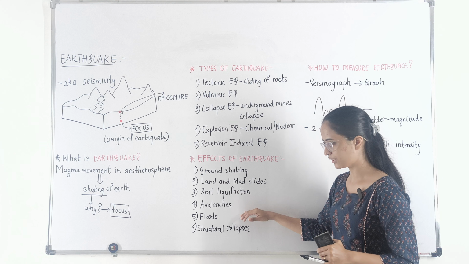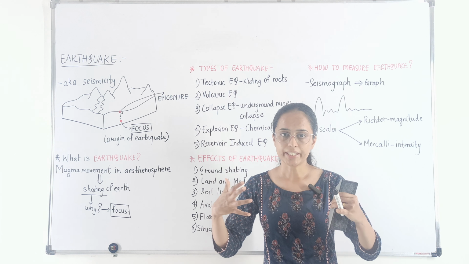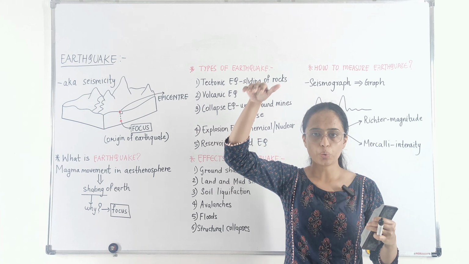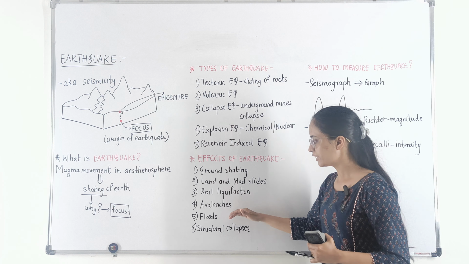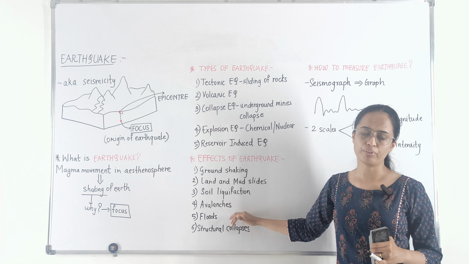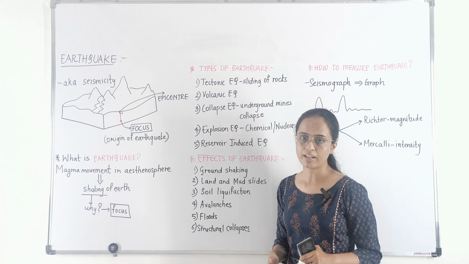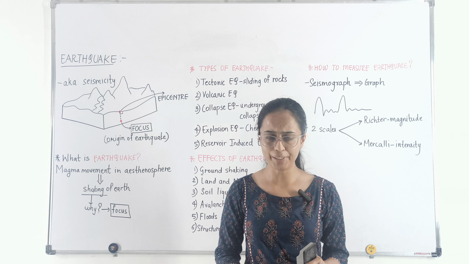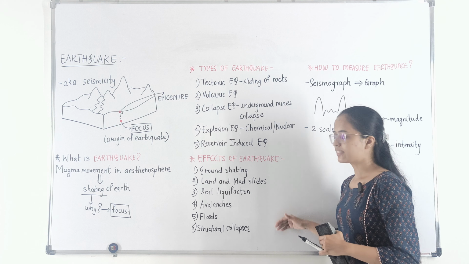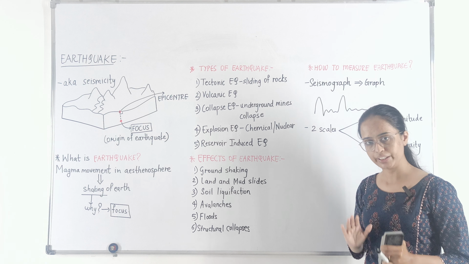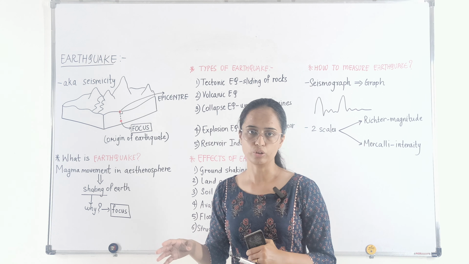Similarly, there are avalanches that occur. We all know what avalanches are. The sudden shaking of the earth causes the snow on the top of the mountain to slide, which is an avalanche. Then floods are also one of the most common effects of an earthquake. And structural collapses, which means collapses of buildings, houses, etc. So earthquakes cause a lot of natural destruction as well as human destruction.